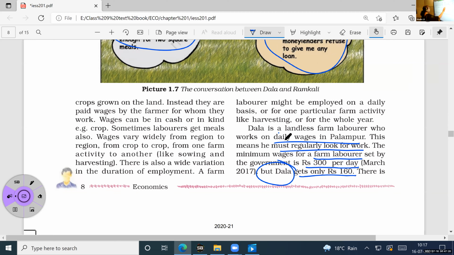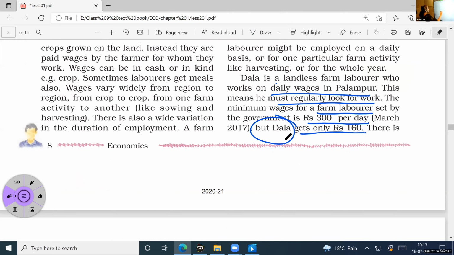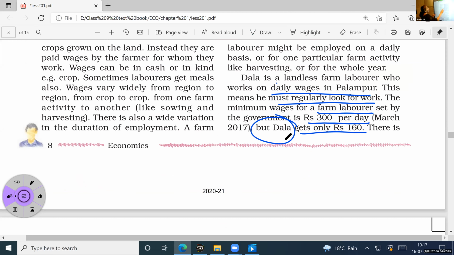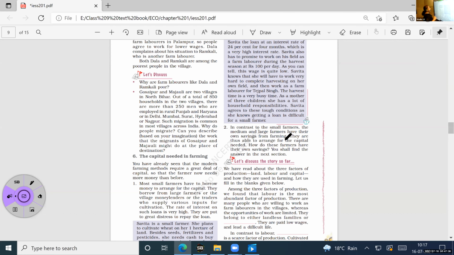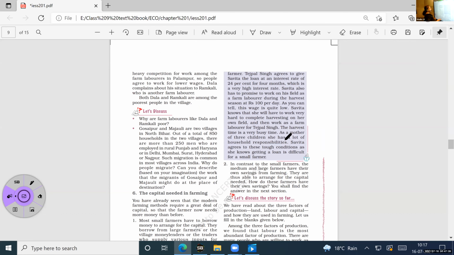The reason that is given in your textbook also, you just see, is mainly because of heavy competition for work. Okay, because people are not having any work, so they are competing with each other to get the work. So they are ready to work even at lower wages. So that is what Dala is complaining, his situation is like this. And to whom he is complaining, Ramkali, she is also a farm laborer. Okay, so they are considered as the poorest people in the village. That is one special thing related to the laborers here. Just see the video now.